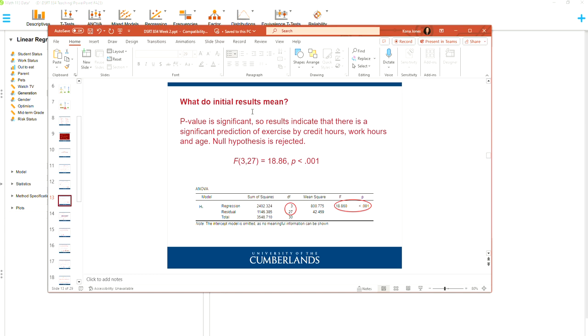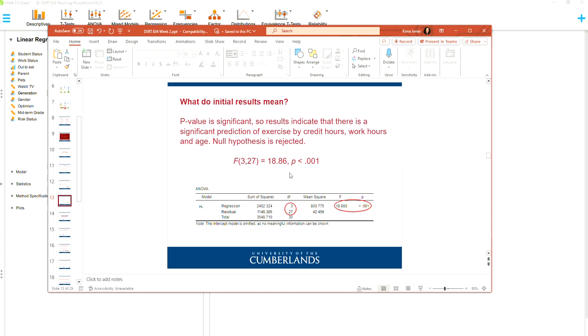So what do the initial results mean? The p-value is significant, so results indicate there is a significant prediction of exercise by credit hours, work hours, and age. The null hypothesis is rejected, and this is all important information you would want to include. Then, for the correct write-up, you can see we've got our F, then our degrees of freedom, 3 and 27, then 18.86, that's our F value, and then our p-value. Also note, and this is important, that the literal letter F and the letter p are italicized, per APA. So make sure to italicize the F and the p.